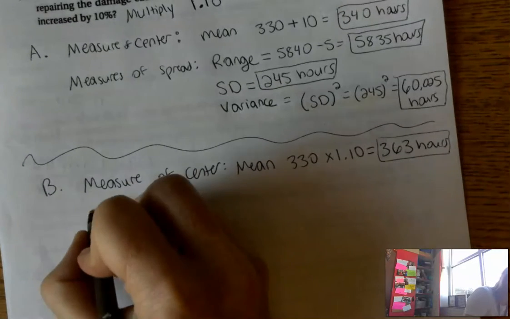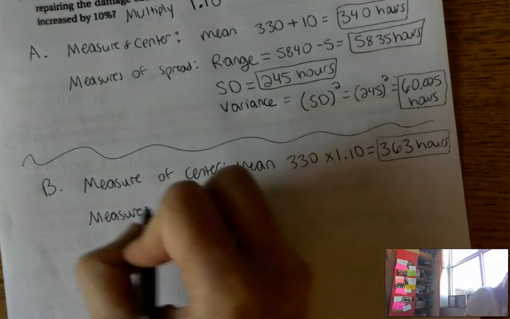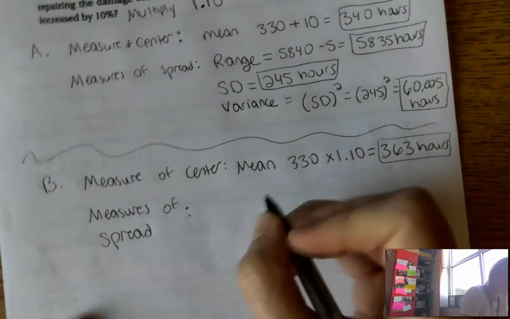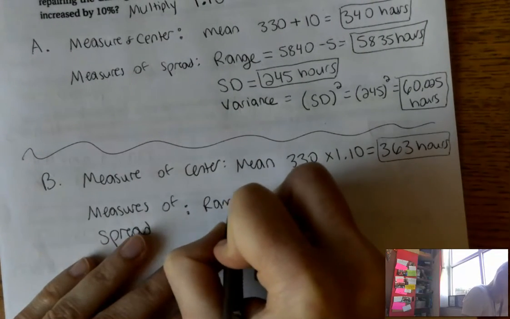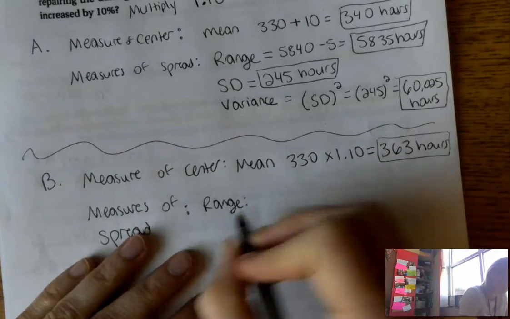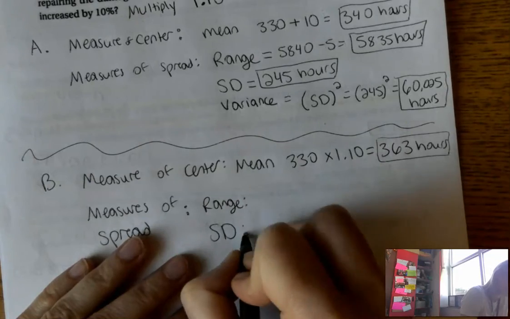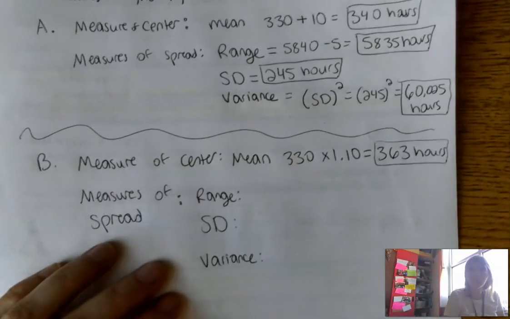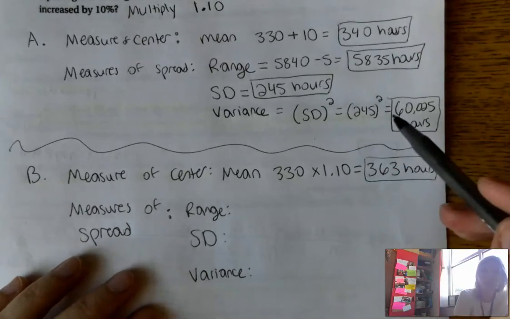All right, my measures of spread. That's going to be my range, my standard deviation, and my variance. We calculated the original range, standard deviation, and variance, right?